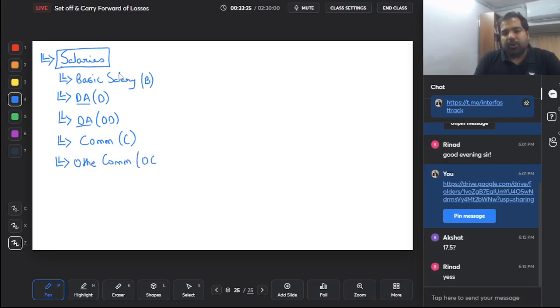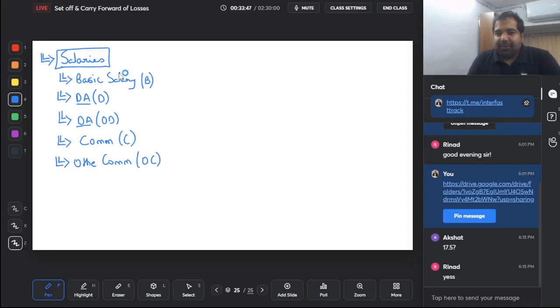Again, what is the difference? Because they sound the same. OC is basically not given as a percentage, it is just directly given. So in the exam, if they say 1 lakh rupee commission received by you, then it is OC. But if they say 1% commission on turnover, which is 1 lakh received by you, then it is C. So please remember these shortcuts, very important short forms.